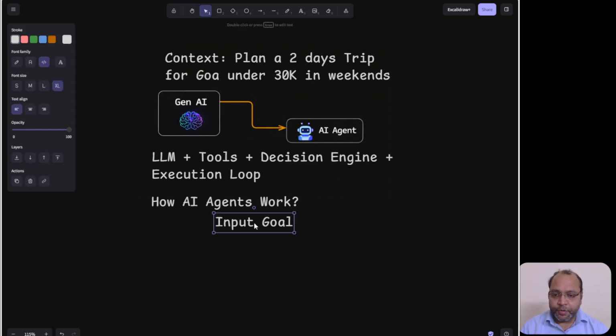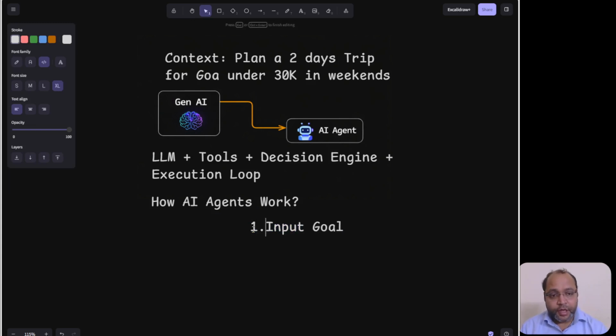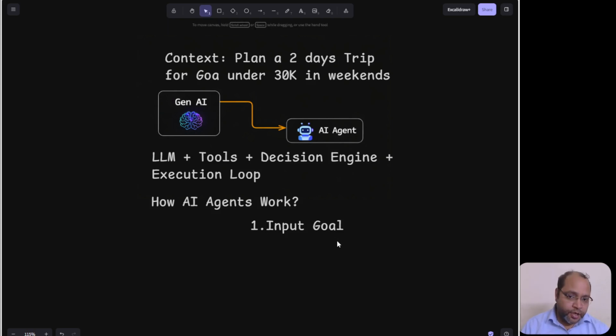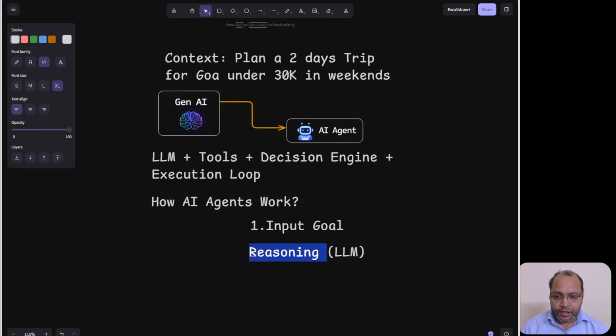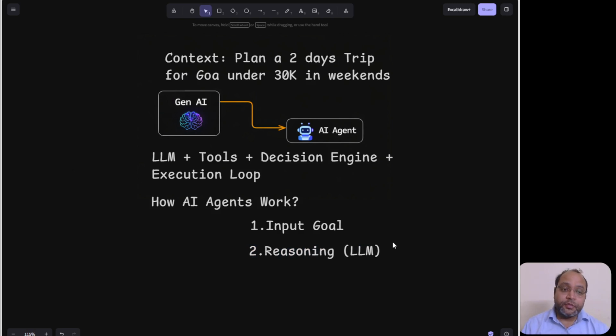What is this input goal? Here it's plan your trip, and that context is your input goal. And then the agent uses a brain. The brain is called the LLM, which performs the reasoning.